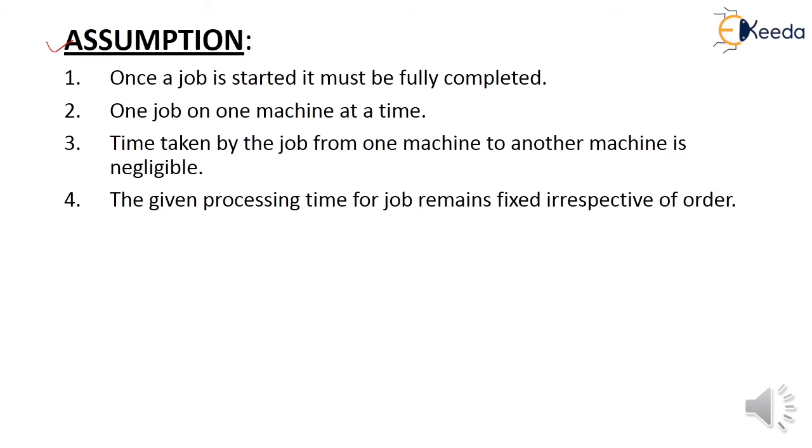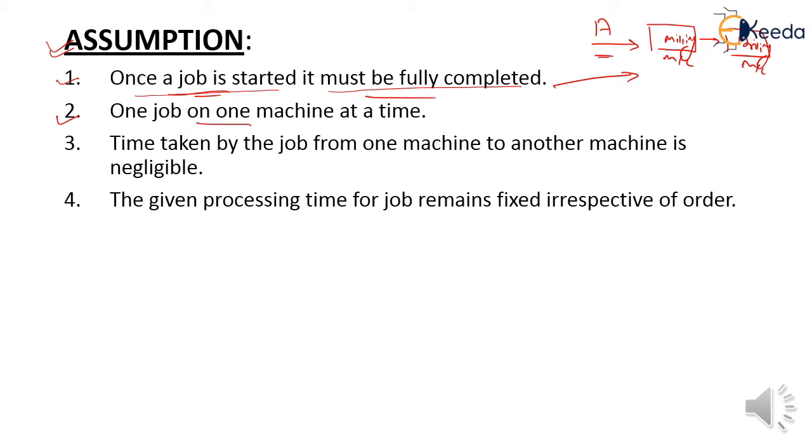Okay students, some assumptions are to be taken while solving the problem of sequencing. The first one is, once a job is started, it must be fully completed. For example, job A is started and passes through the milling machine, and after that it goes to the drilling machine. So our assumption is once a job is started, it must be fully completed. The second one is one job on one machine at a time.